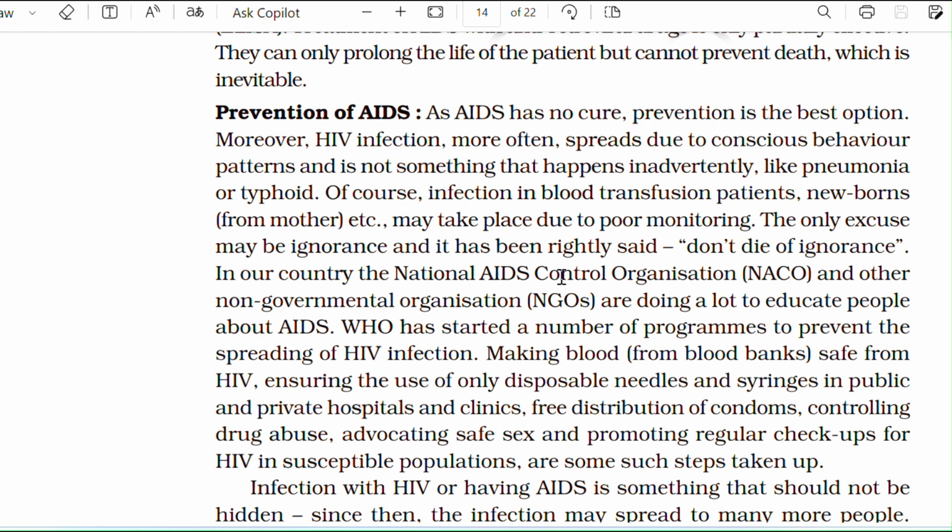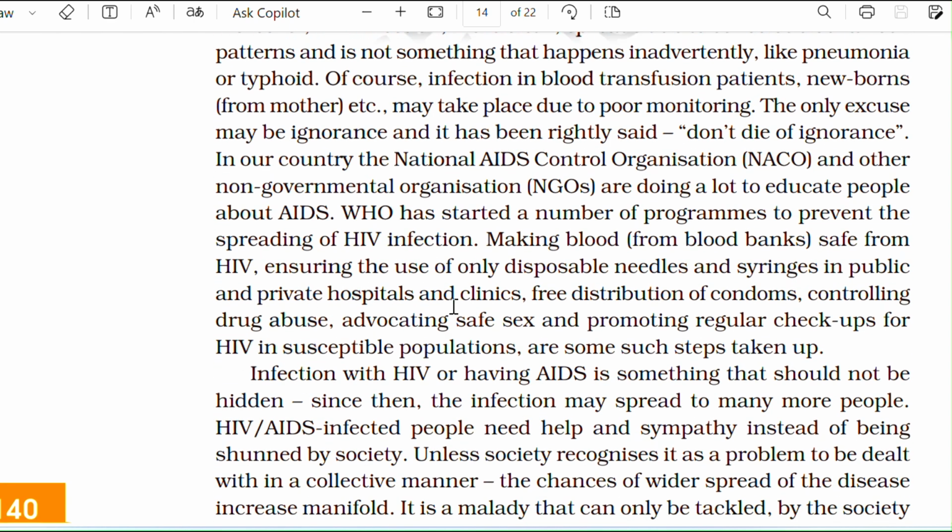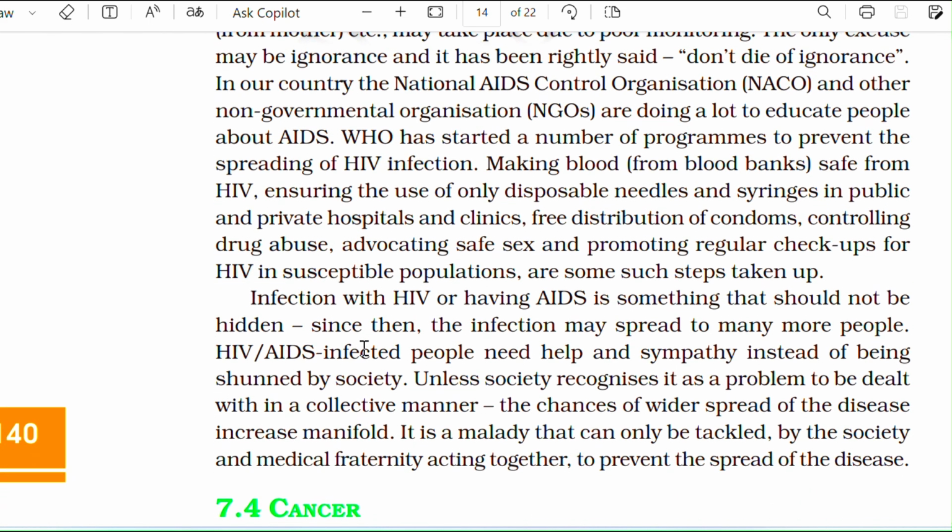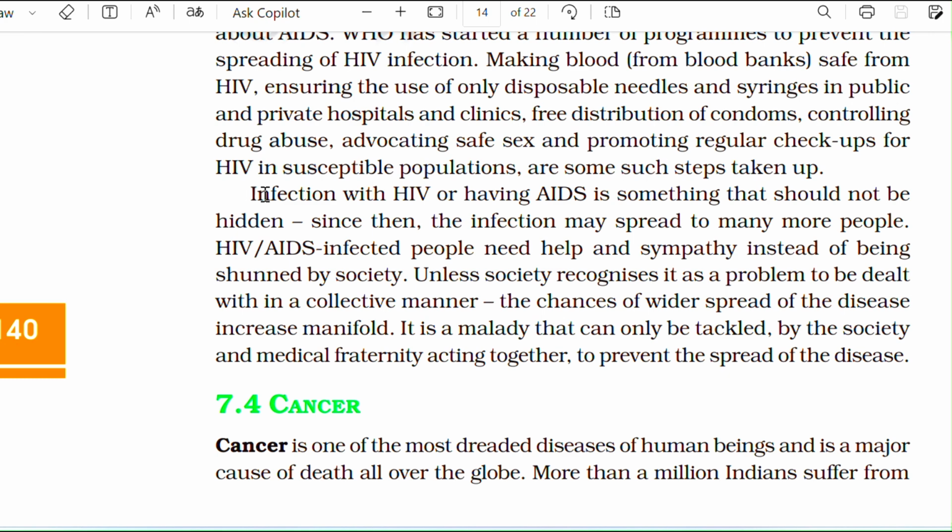In our country, the National AIDS Control Organization, NACO, and other non-governmental organizations, NGOs, are doing a lot to educate people about AIDS. WHO has started a number of programs to prevent the spread of HIV infection. Making blood from blood banks safe from HIV, ensuring the use of only disposable needles and syringes in public and private hospitals and clinics, free distribution of condoms, controlling drug abuse, advocating safe sex, and promoting regular checkups for the HIV suspected population are some steps taken up. Infection with HIV, having AIDS, is something that should not be hidden, since the infection may be spread to many more people.